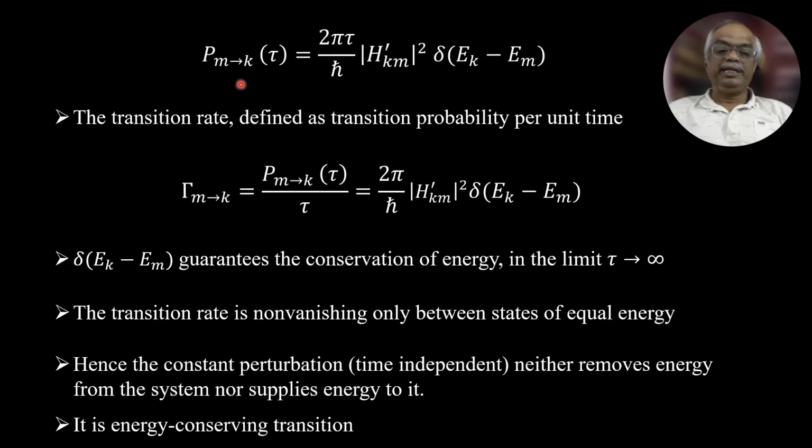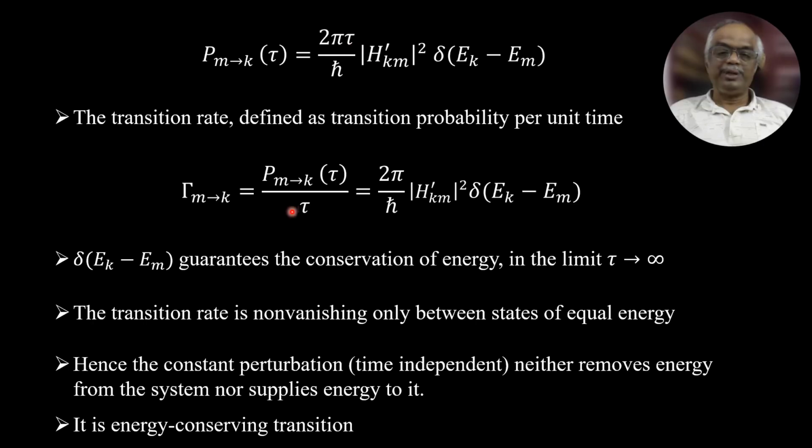At the beginning of our lecture, we have seen the transition probability from m to k is 2 pi tau divided by h cross, modulus H prime km squared, delta of Ek minus Em. The transition rate is defined as transition probability per unit time, that is P m to k of tau divided by tau.